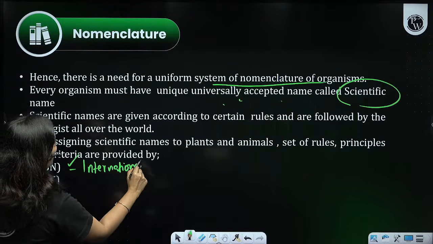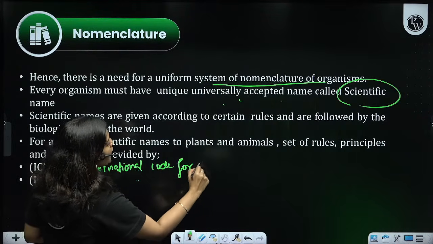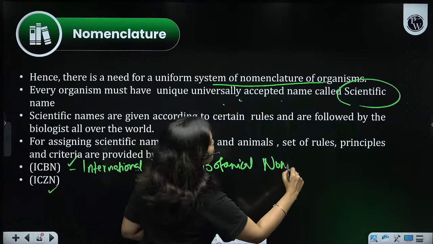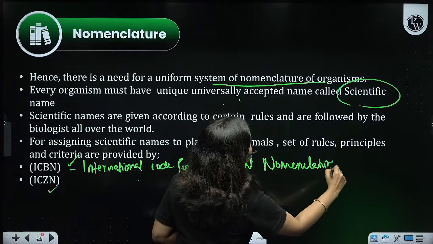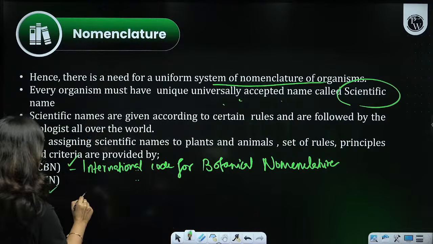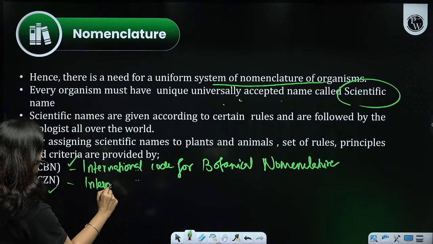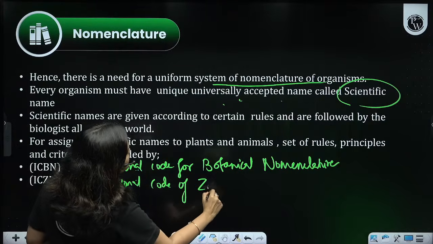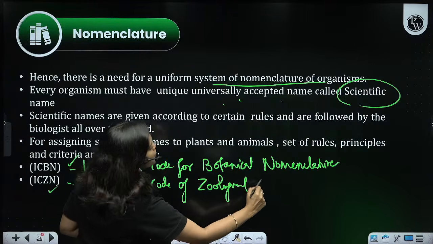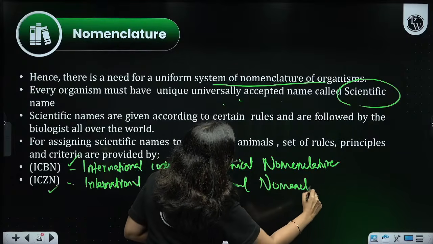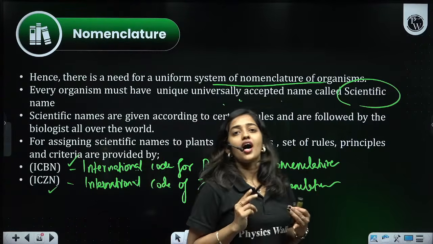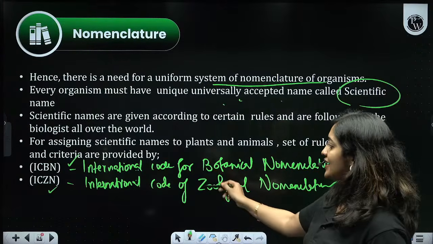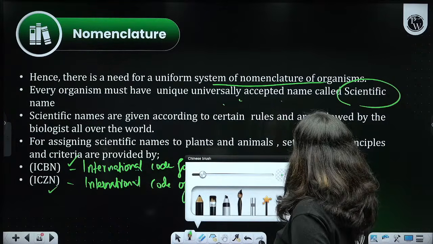ICBN means International Code for Botanical Nomenclature. ICZN means International Code of Zoological Nomenclature.